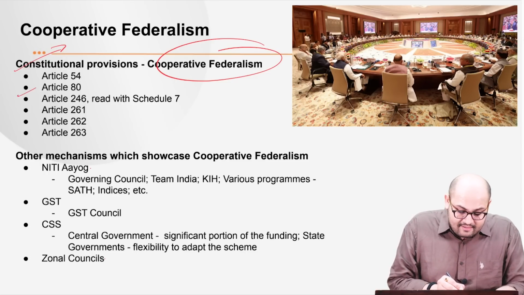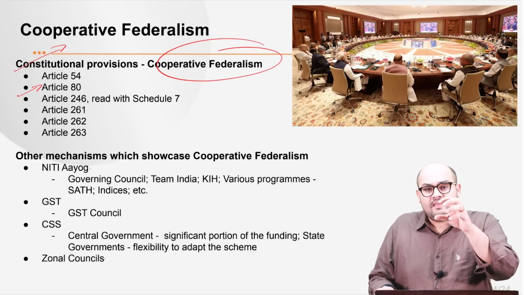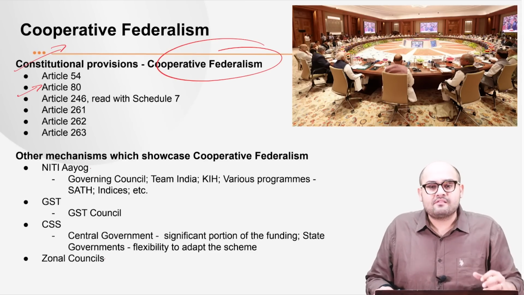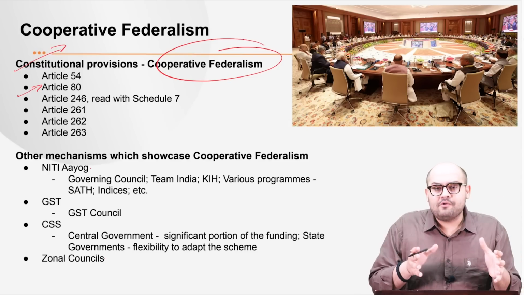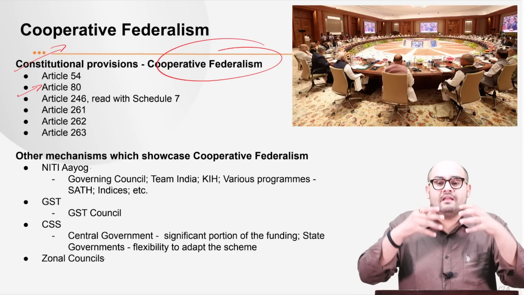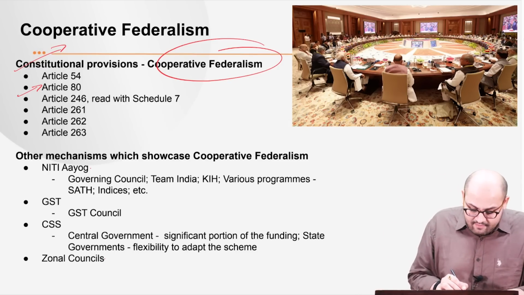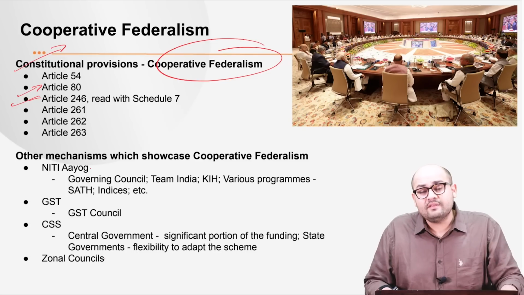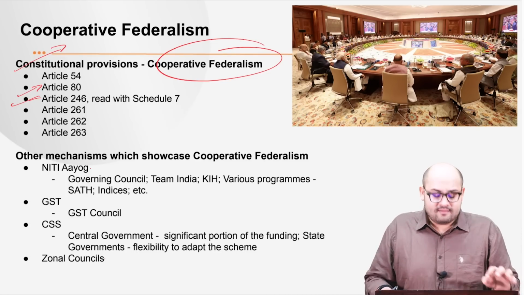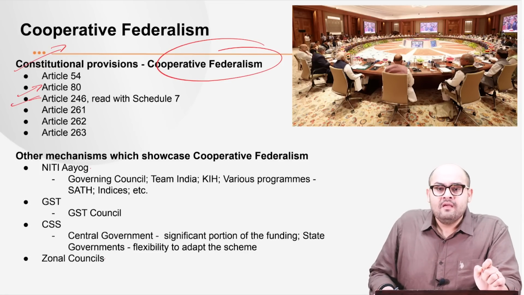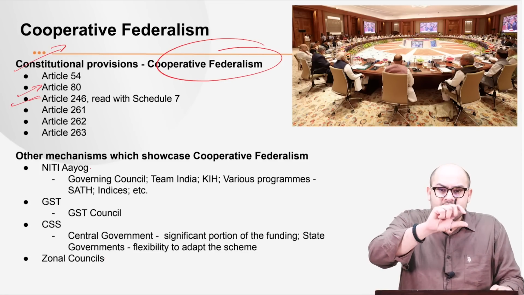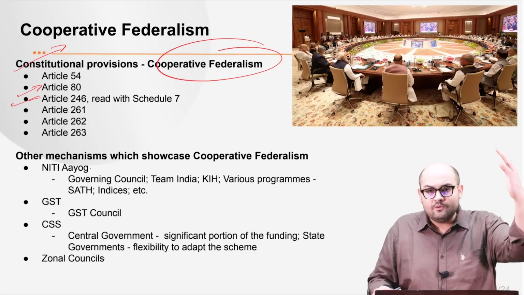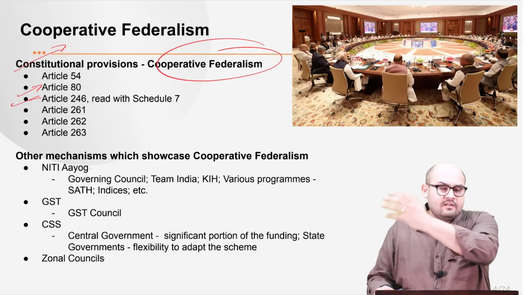Next, we have Article 80. Now, this talks about the institutionalization of the Rajya Sabha. Rajya Sabha as a house basically promotes the interest of the states. Next, we have Article 246, read with Schedule 7. Please understand that this article, through Schedule 7, categorizes the different subject matters in 3 lists. We have the Union list, the State list, and the Concurrent list.